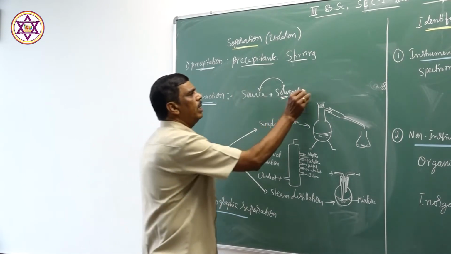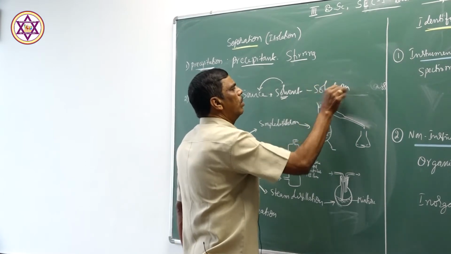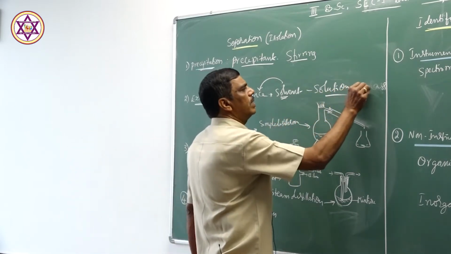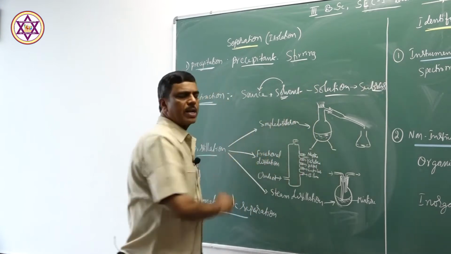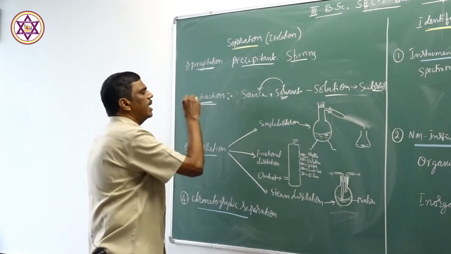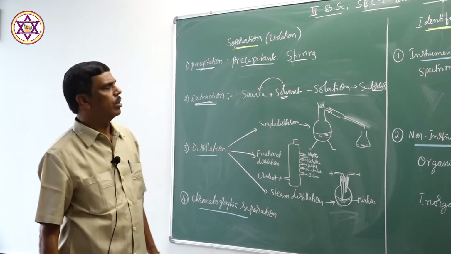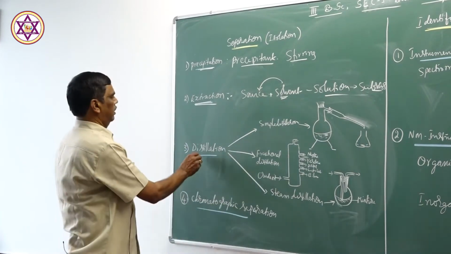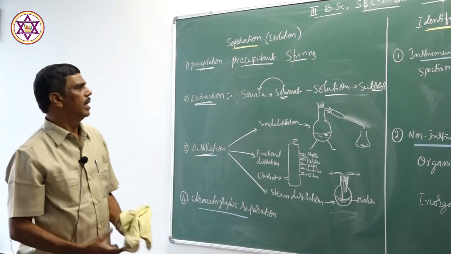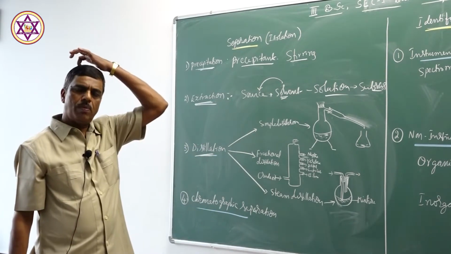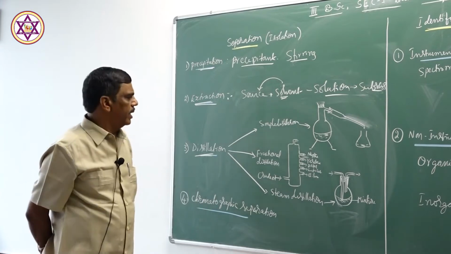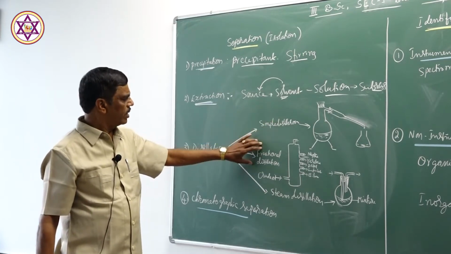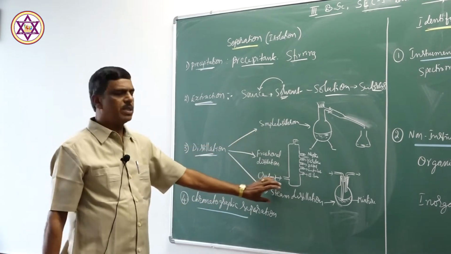There you will get a solution. From the solution we recover the substance which we require. So that is the extraction method. Some substances are extracted using a suitable solvent from the source. Similarly, we have another method, that is the distillation method. This distillation method is suitable for substances which are organic in nature. This distillation is of several types. We have simple distillation, fractional distillation, and steam distillation.